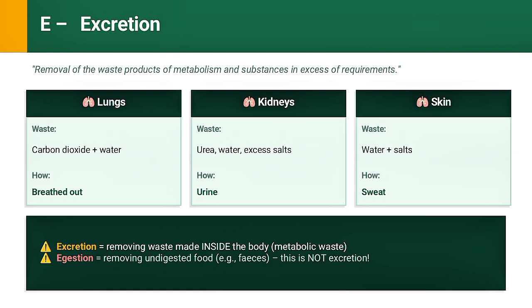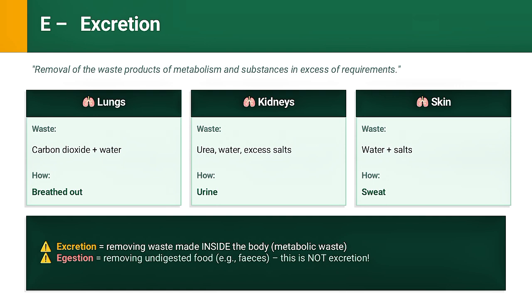In humans, which organs carry out excretion? Lungs remove carbon dioxide and some water through breathing out. Kidneys remove urea, water and excess salt through urine. Skin removes water and salts through sweat. In plants, oxygen is released during photosynthesis through tiny holes called stomata. Carbon dioxide is released during respiration. Some waste chemicals are stored in leaves or bark that eventually falls off.